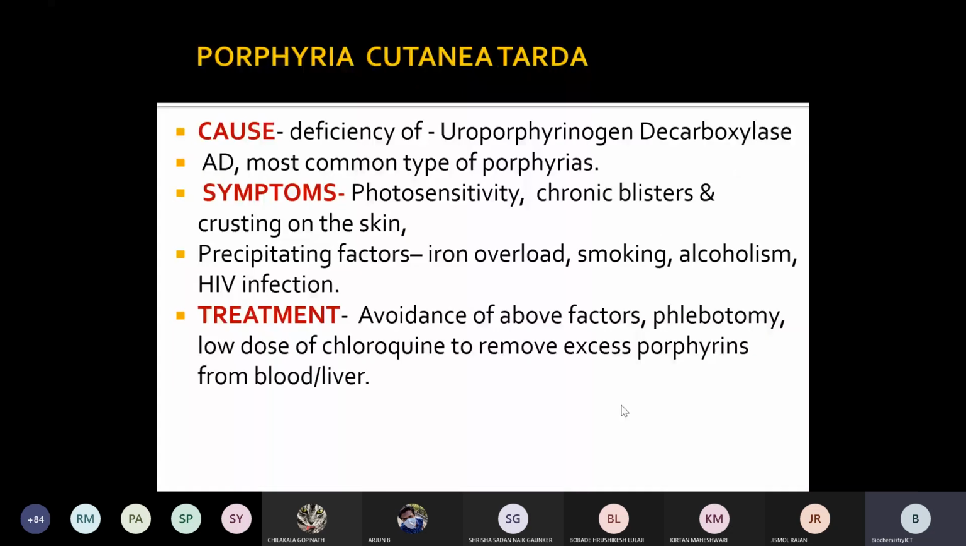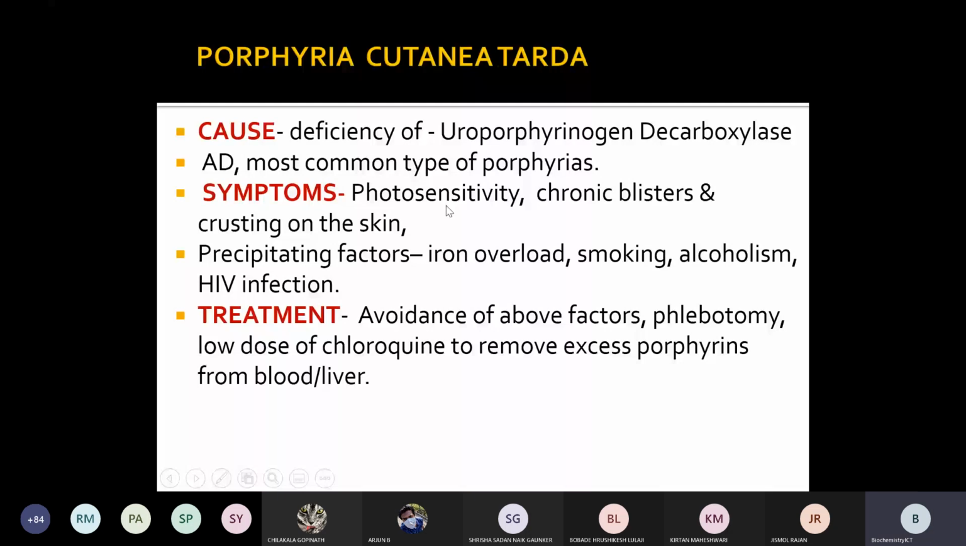Again it is autosomal dominant, and this is also a most common type of porphyria along with acute intermittent porphyria. Acute intermittent porphyria is most common. Along with that, porphyria cutanea tarda is also the most common type, while variegate porphyria is a very rare type of porphyria. So what are the symptoms? Photosensitivity, chronic blisters and crusting on the skin, mainly skin disorders.